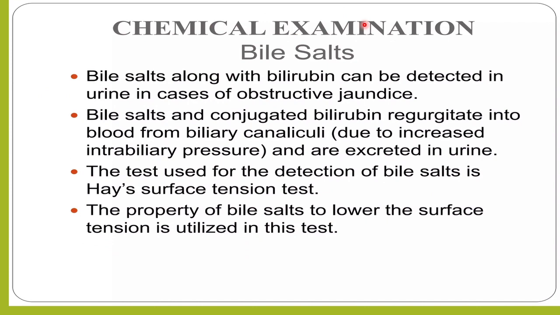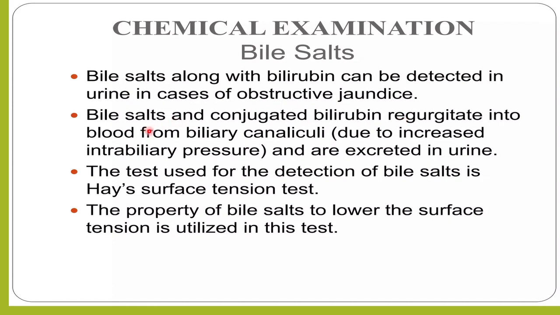Bile salts along with bilirubin can be detected in a certain kind of jaundice, that is, obstructive jaundice. I've told you, in obstructive jaundice, whenever there is an obstruction, for example because of a gallstone, the conjugated bilirubin, when it is raised, will spill over into the blood. So you will get conjugated hyperbilirubinemia. This conjugated hyperbilirubin is also seen in the urine, and whenever there is conjugated bilirubin, there will be bile salts.